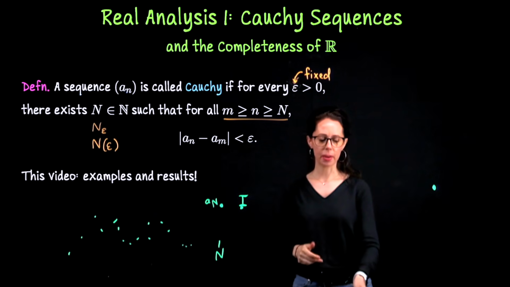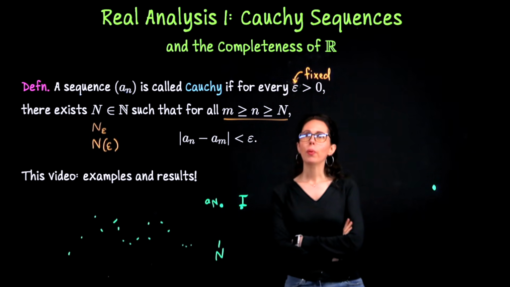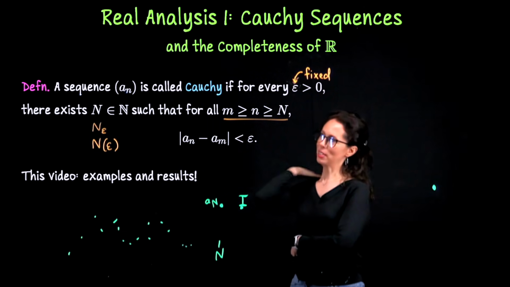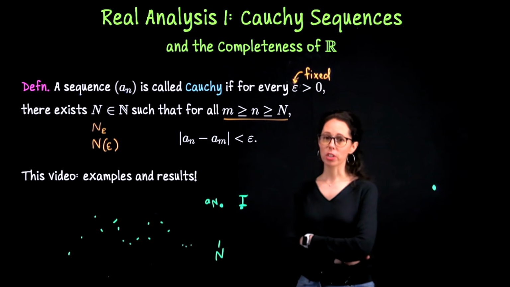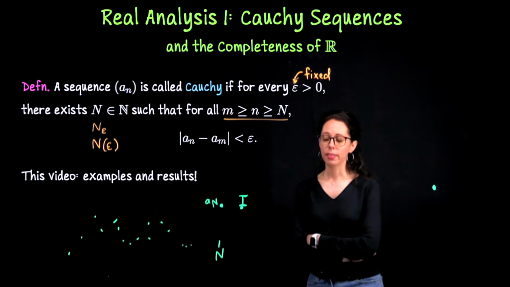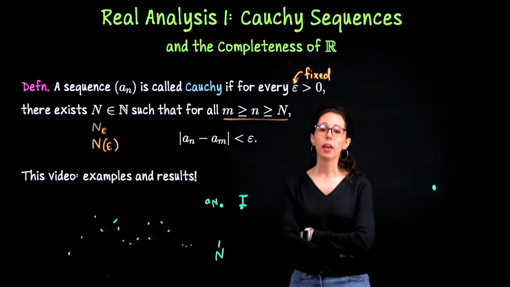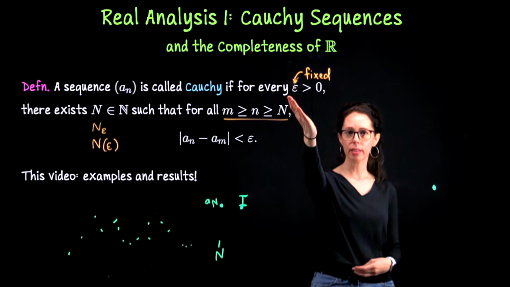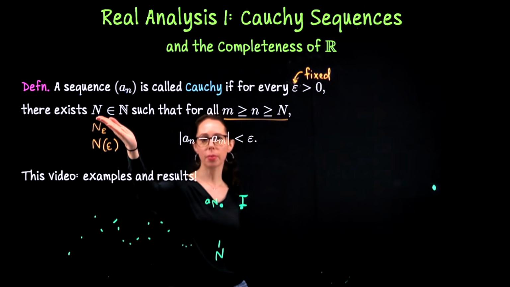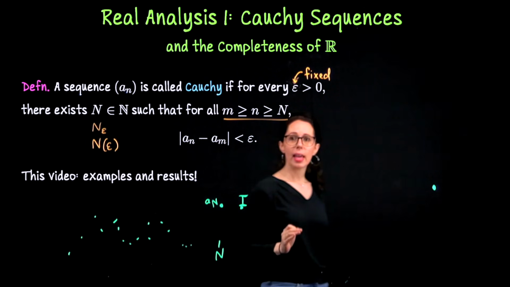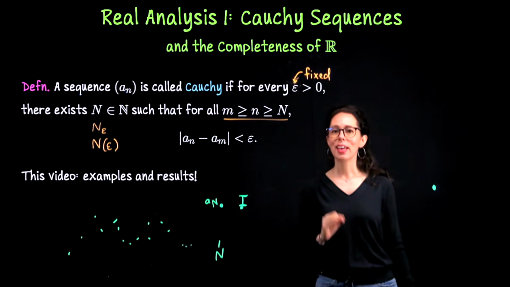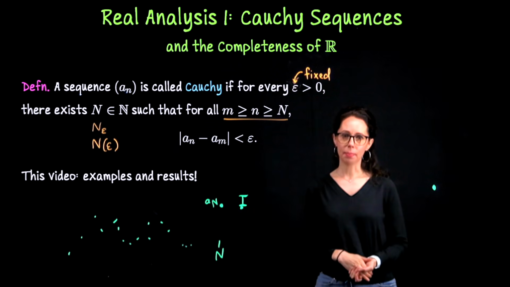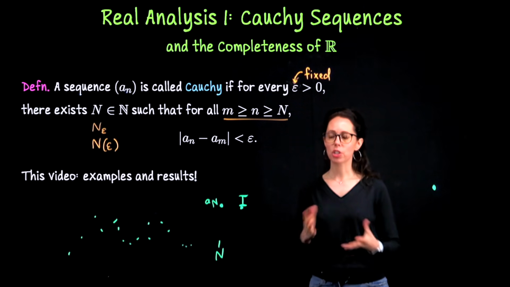Before we move on, I want to compare this to convergent sequences. At this point, you should be able to rattle off the definition of a convergent sequence. If somebody stops you in the street and says, quick, what's the definition of a convergent sequence? I hope you would be able to say that a sequence of real numbers a sub n is a convergent sequence with limit L if, given any choice of epsilon greater than 0, there's a threshold capital N from the set of natural numbers, so that if you pick any index beyond the threshold, the distance between the corresponding sequence terms and that number L is less than epsilon. Some variant of what I just said, which communicates the same idea.